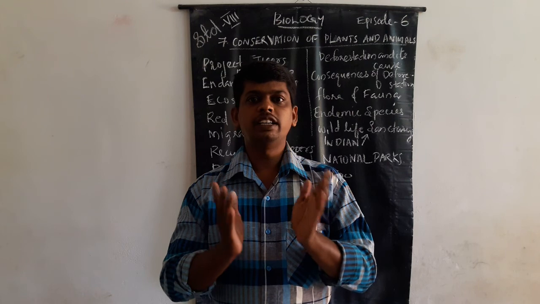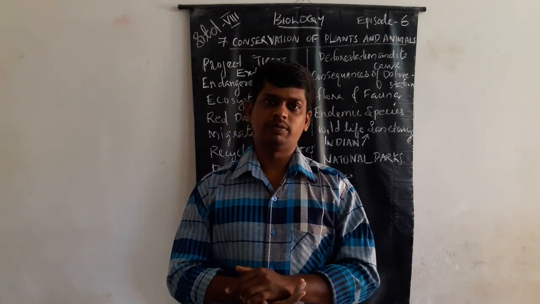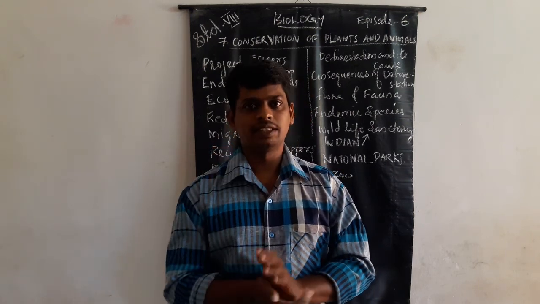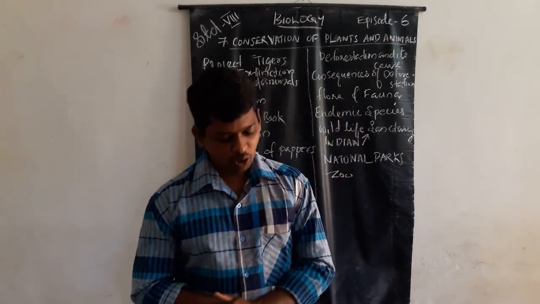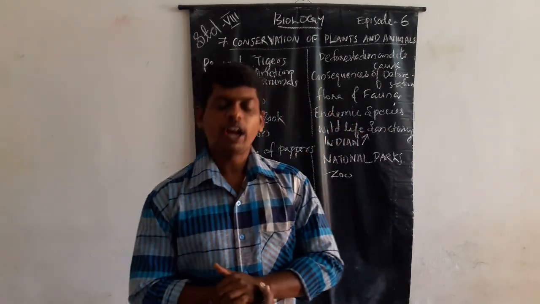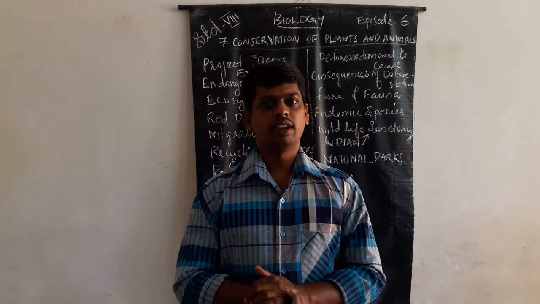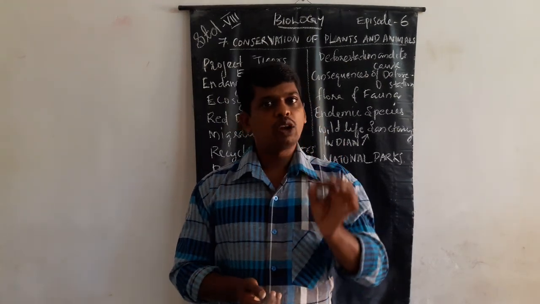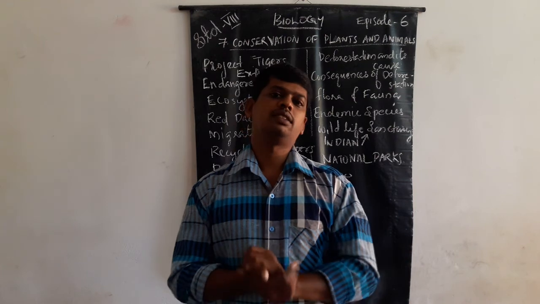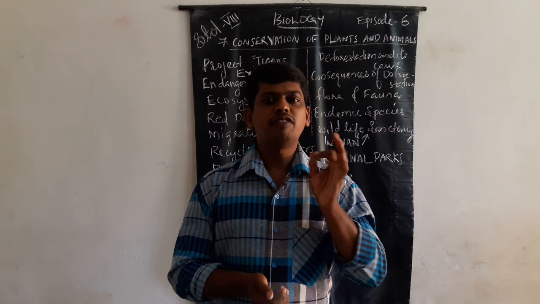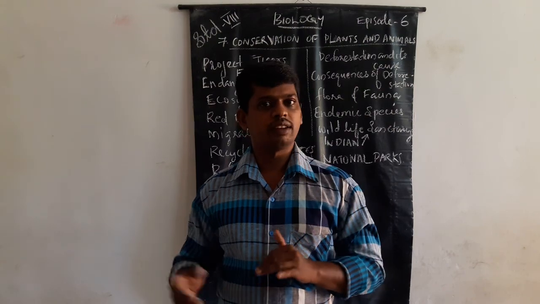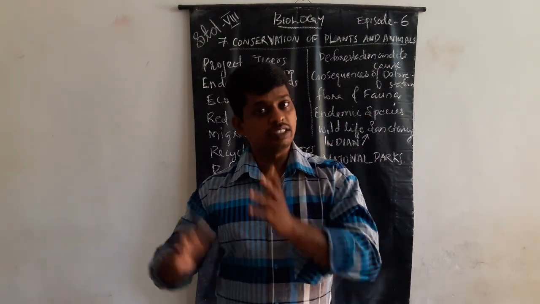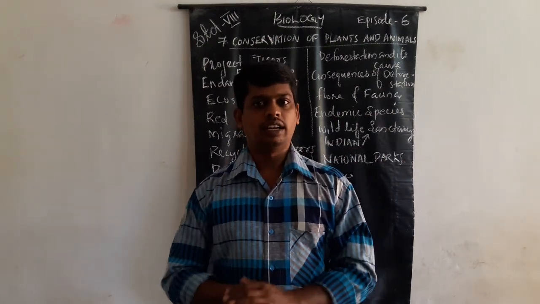Wild mango is the first example of endemic species, that is flora. This wild mango is found in some forests, but not found in other areas, other forests, other land.